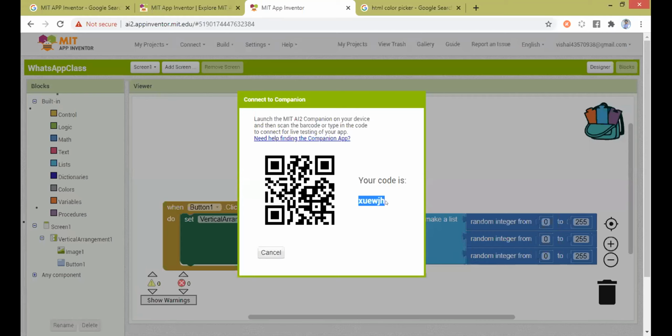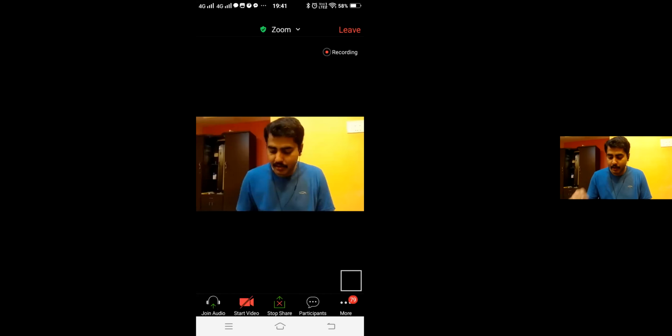XUEWJH. Okay. Don't go and put the code inside your app now, right? Because I'm going to test and show you. If I use it, then you cannot use it, or if you use it, I cannot use it. So don't do that, right? Once you develop the app in your own MIT App Inventor, it will generate some random code. Then what you have to do next is get into the MIT AI2 Companion. I'm going to show that now.